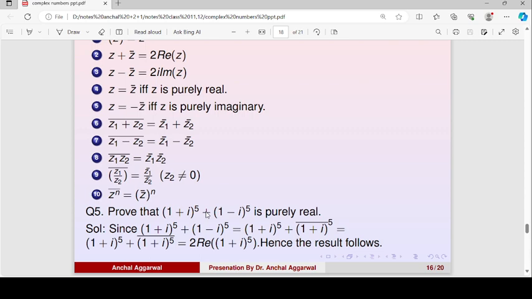Question 5, prove that this expression is purely real. If we write this expression as (1 plus iota) power 5 plus, we can see 1 minus iota is the conjugate of 1 plus iota. So we can write it as (1 plus iota) power 5 plus (1 plus iota conjugate) power 5. Now apply the 10th property. On applying the 10th property, we will get (1 plus iota) power 5 plus (1 plus iota)